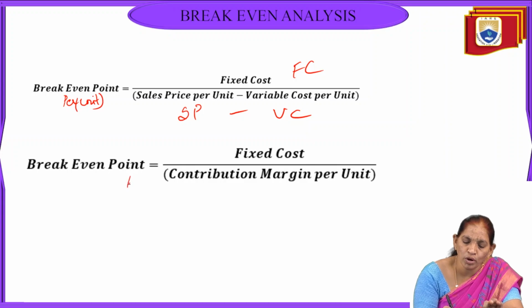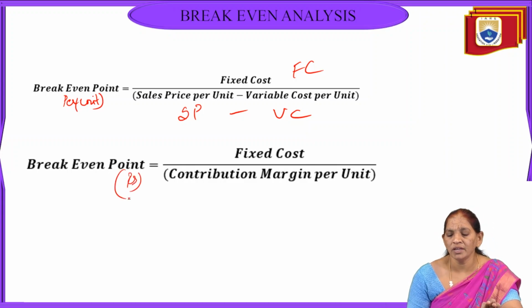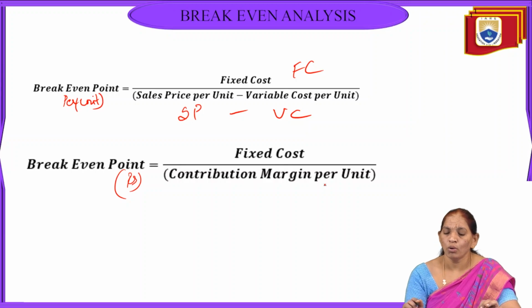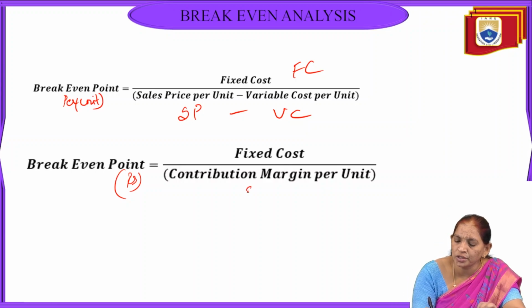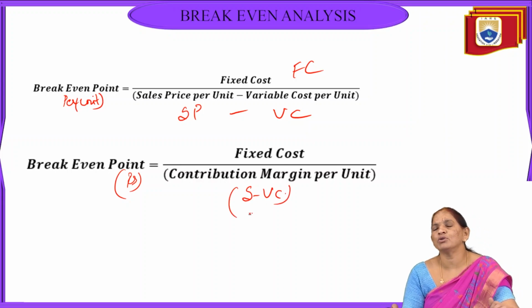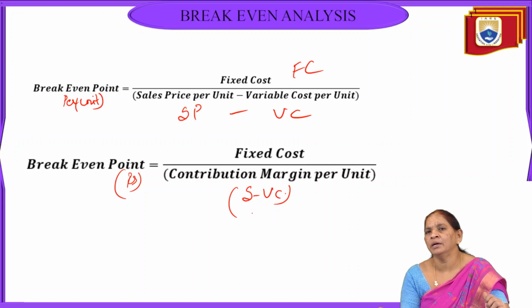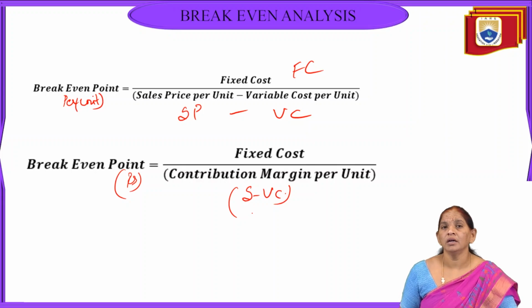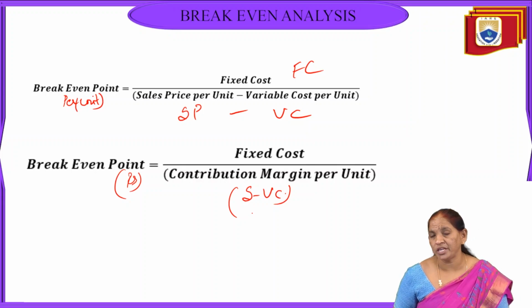And next, when you want to get break even in rupees, means amount, then we can use the formula fixed cost divided by contribution margin per unit. Already we know what contribution is: sales minus variable cost. When fixed cost is divided by this contribution, or sales minus marginal cost, then we are able to identify the break even in rupees or amount.